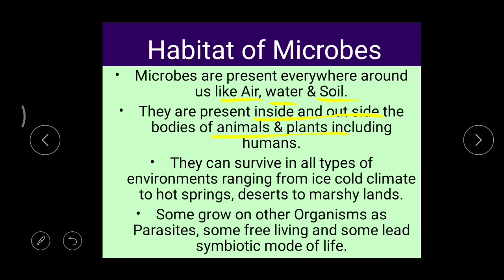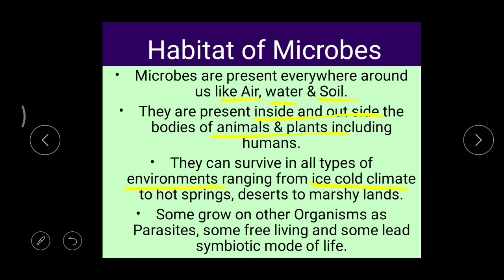Okay, then these microorganisms, they can survive in all the types of environments. All the types means not favorable or unfavorable, whatever the environment it may be. So without any problem they can survive. That means which ranges from ice cold climate.